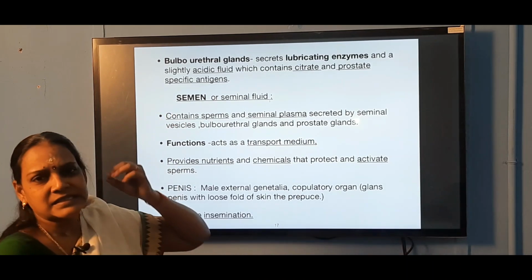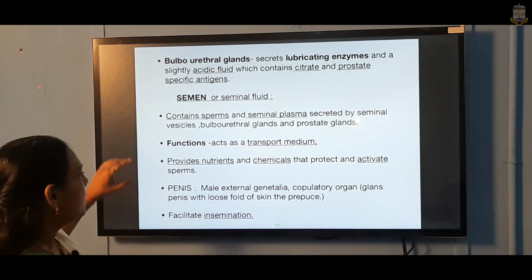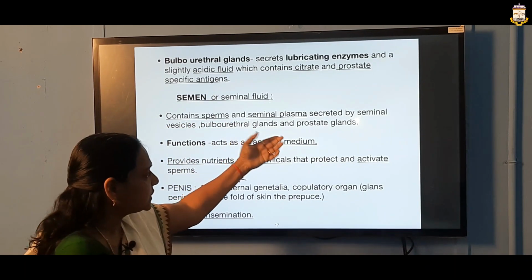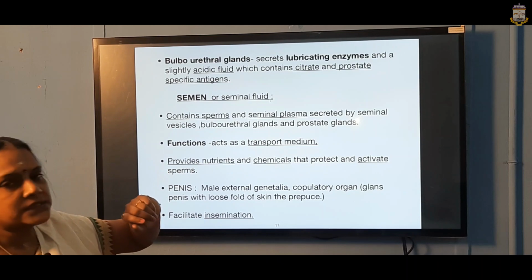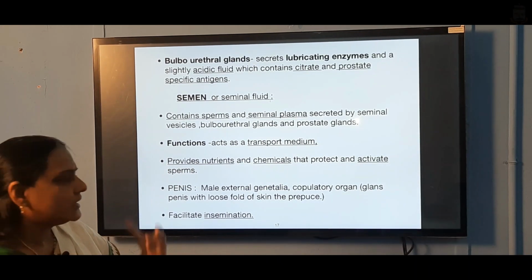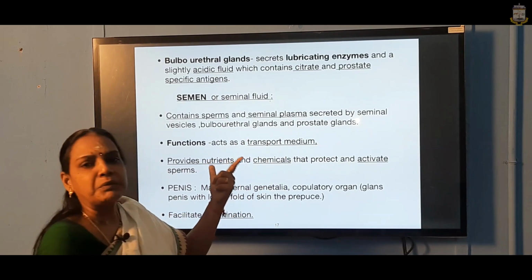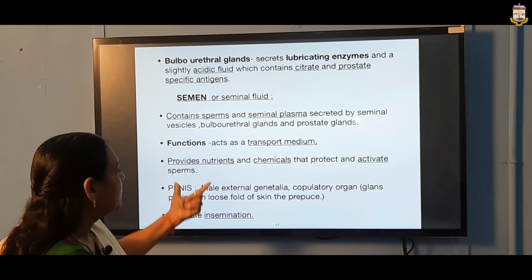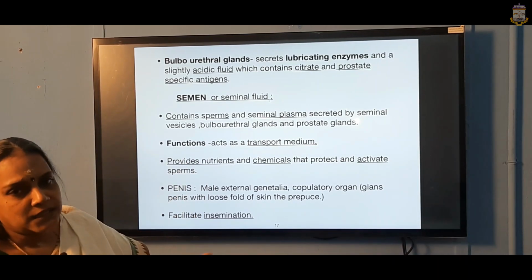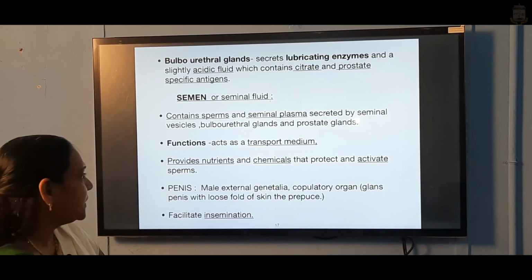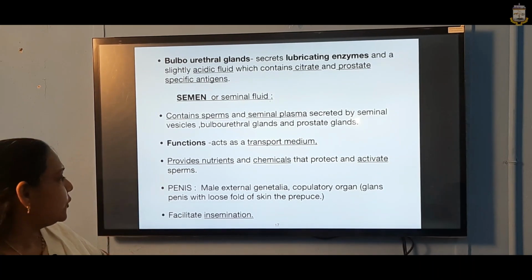And what is semen or seminal fluid? Semen contains the sperms and the seminal plasma secreted by the seminal vesicles, bulbourethral glands and prostate gland. What is its function? It is a transport medium for the sperms. Also, it provides nutrients and chemicals that protect and activate the sperms. Sperms have to be activated, and that is done by the seminal fluid or semen.